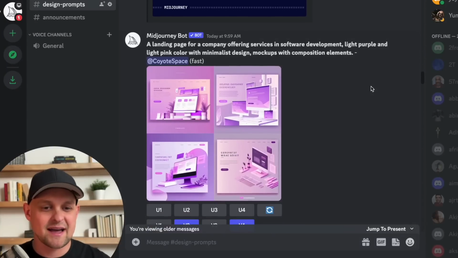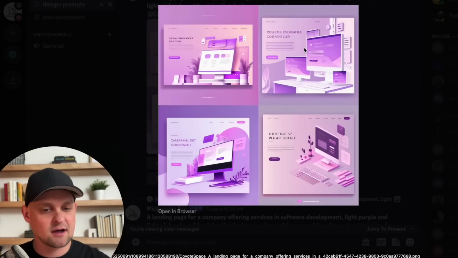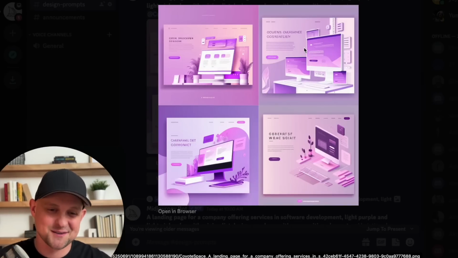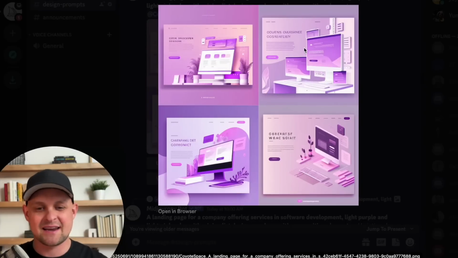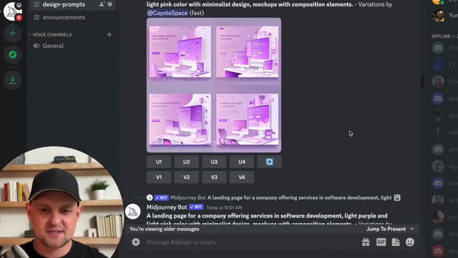All right, so I'm really liking this one. This is a landing page for a company offering services in software development. We've got a pink color scheme here. This looks really, really cool, right? Like this is hours of work designing out these different variations, and you're getting this within a few seconds. So let's continue to scroll down.